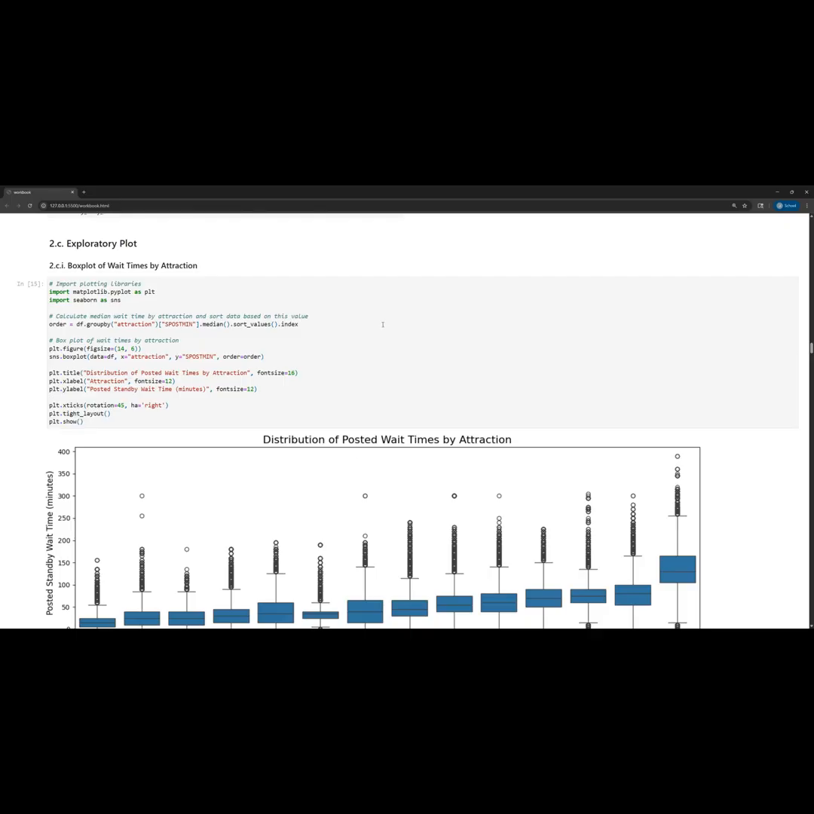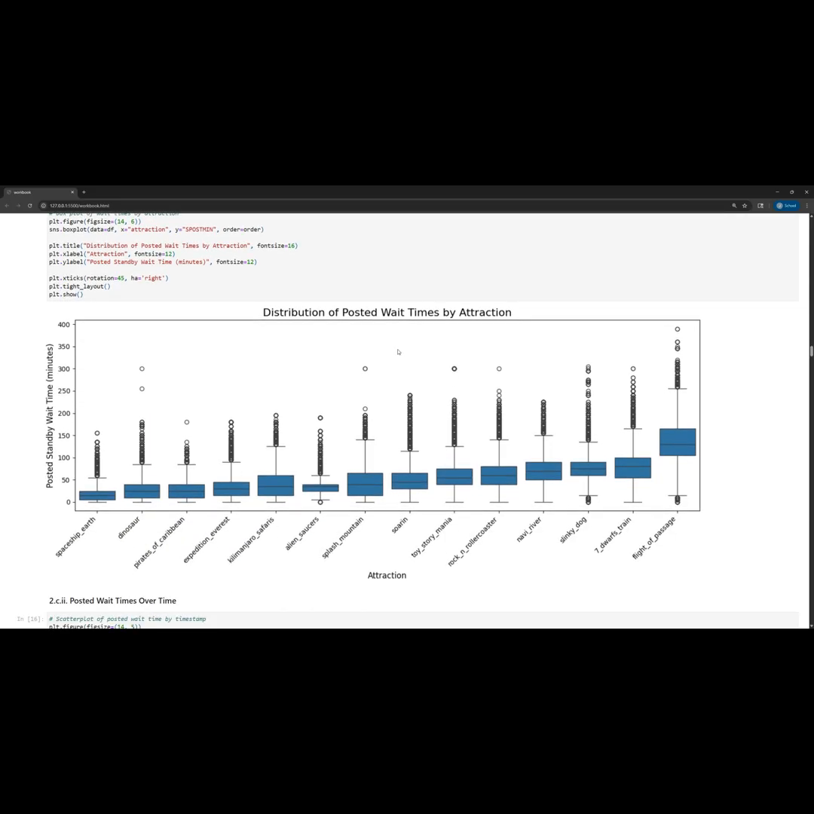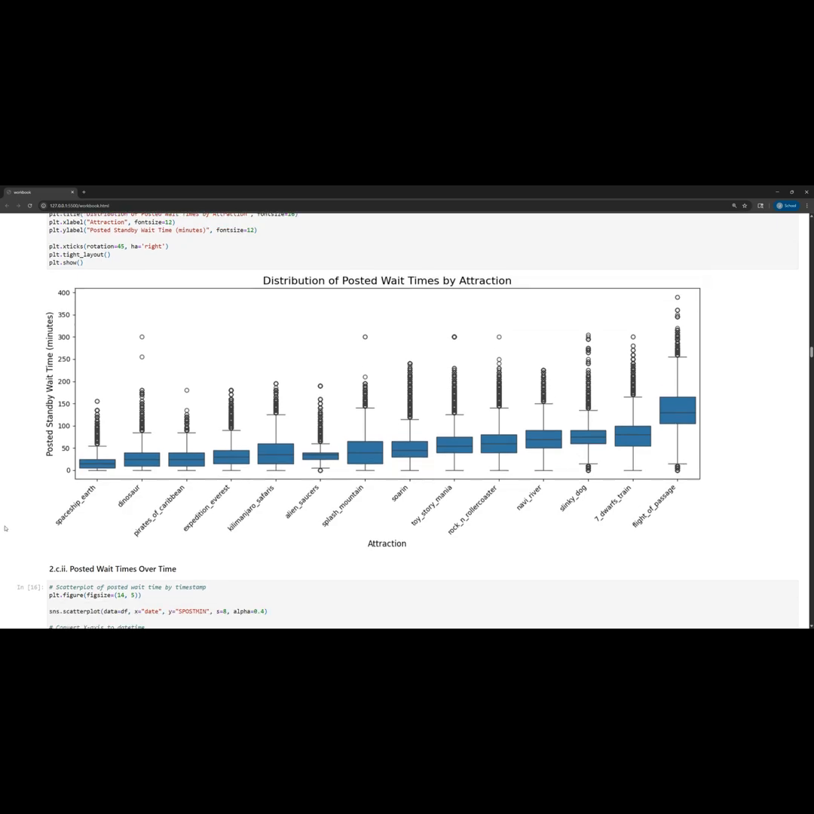The next bit of code here, 2C, is just an exploratory plot. So I use Matplotlib and Seaborn to make a box plot of the wait times by attraction, and then sorted it by lowest median wait time to highest median wait time. And understandably, the highest median wait time is a very popular e-ticket attraction, the Avatar Flight of Passage ride at Animal Kingdom. And the lowest wait time is what you might consider to be a filler attraction, Spaceship Earth.